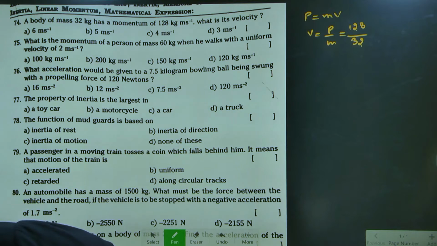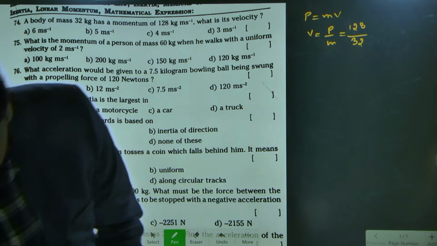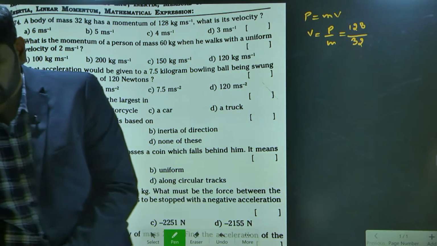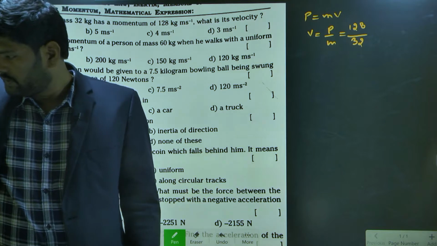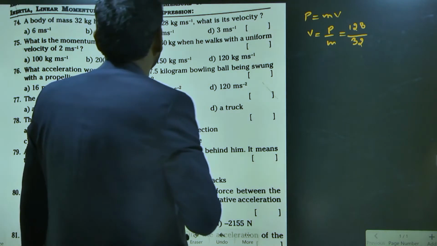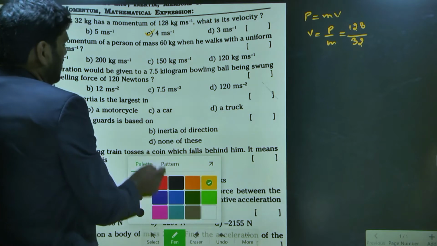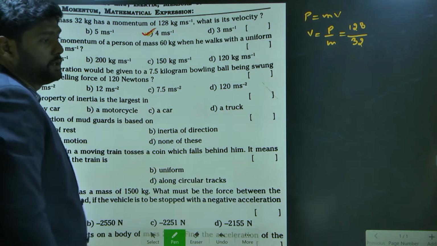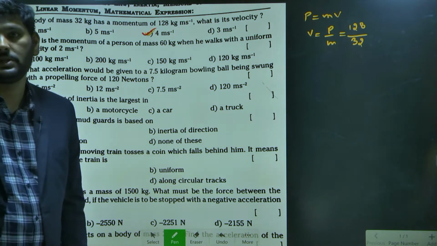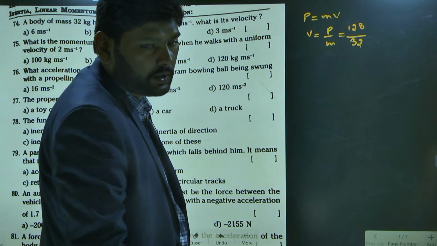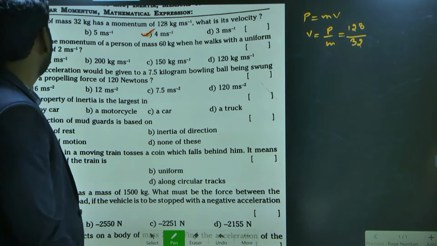Four meter per second. 4 meter per second. Yeah. What's the right answer? So which option is it? Option C is the right answer. Next, look here. Second question.